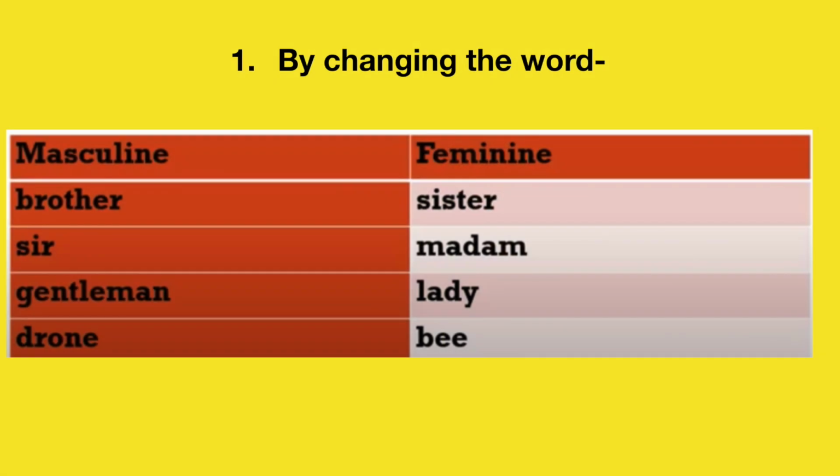Small tips that we need to remember while we are changing from the masculine gender to the feminine gender. The first rule: we change the entire word. A brother, feminine gender would be sister. We see that there is a complete change in between these two words. Sir, madam. Gentleman, lady. Drone, bee.